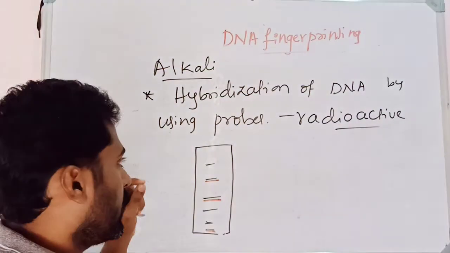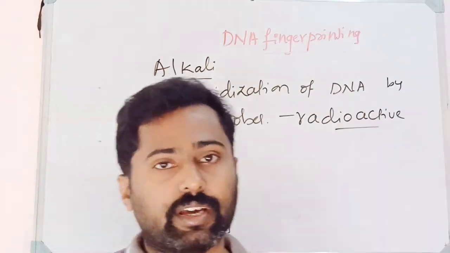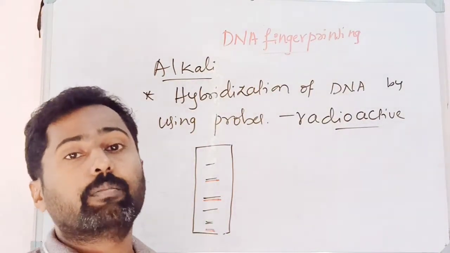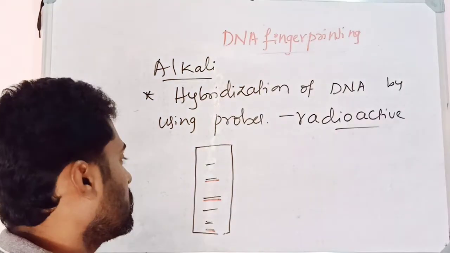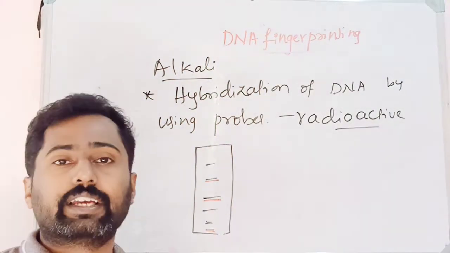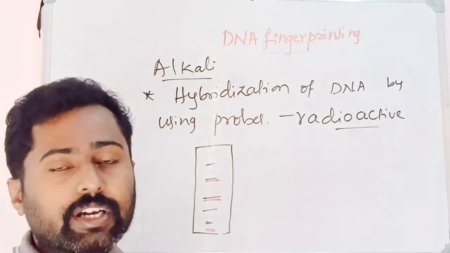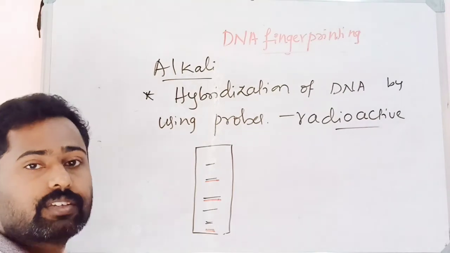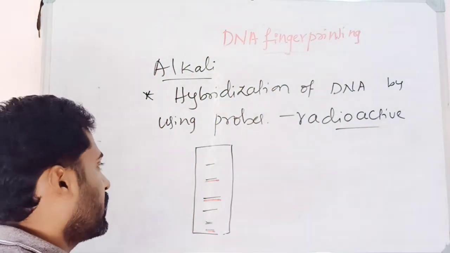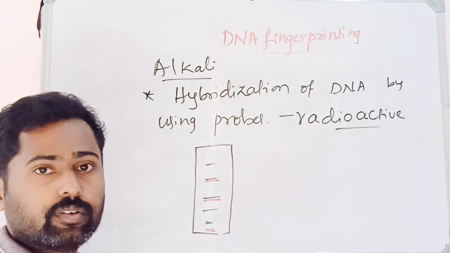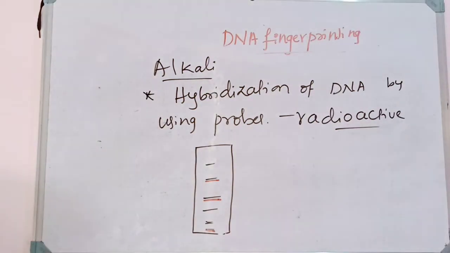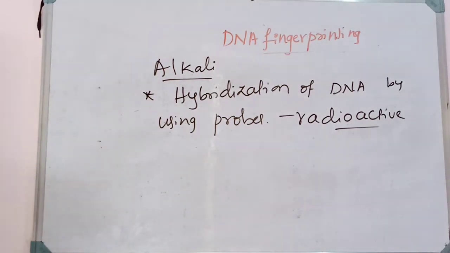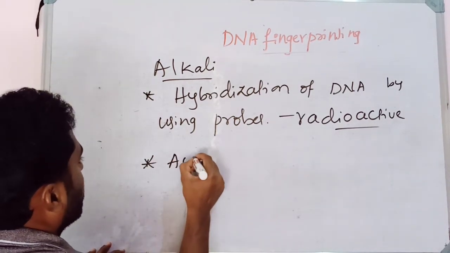By the addition of the radioactive probes, whose sequence is already known, they bind with the specific sequences on the DNA wherever they find complementarity, and a double-stranded hybrid DNA is produced. Hybrid DNA fragments are produced. Thereafter, the unhybridized DNA fragments, meaning the single-stranded DNA fragments, are washed off. Then the next step is autoradiography.